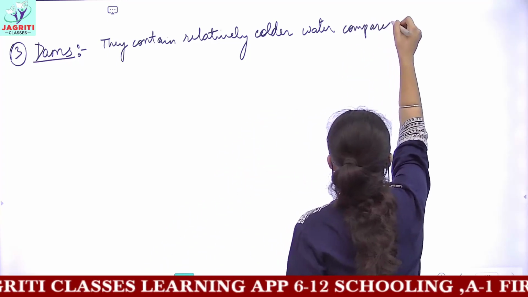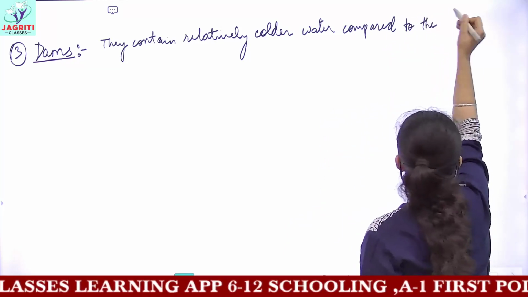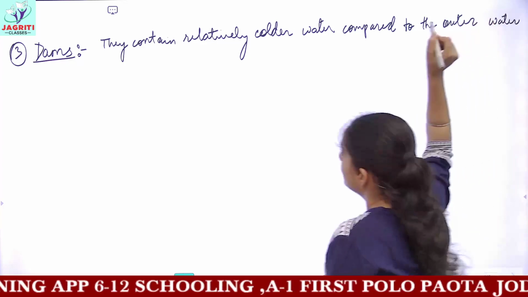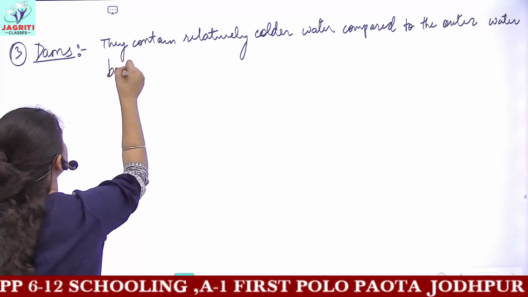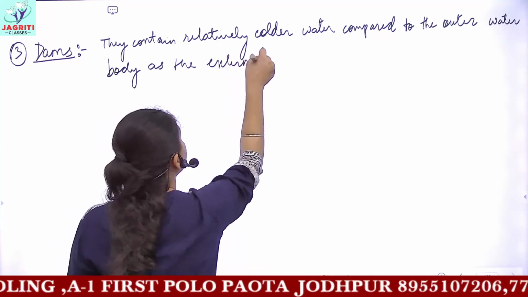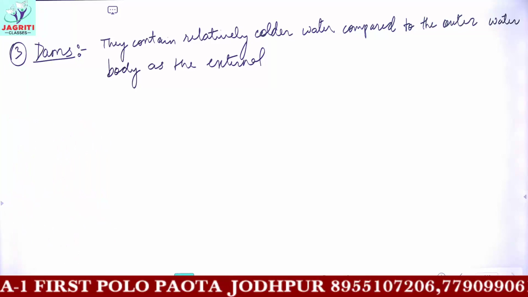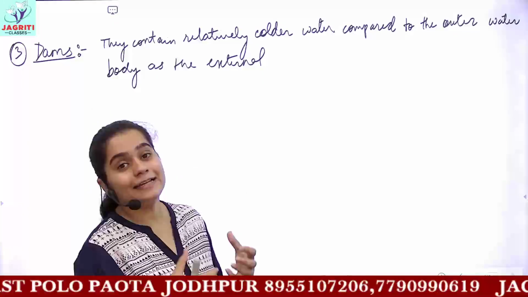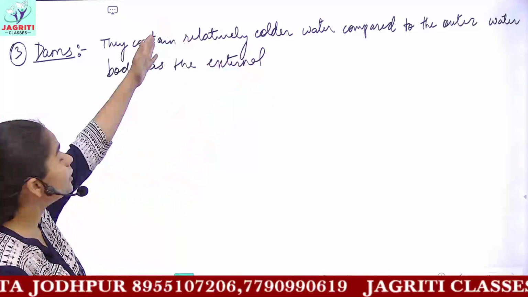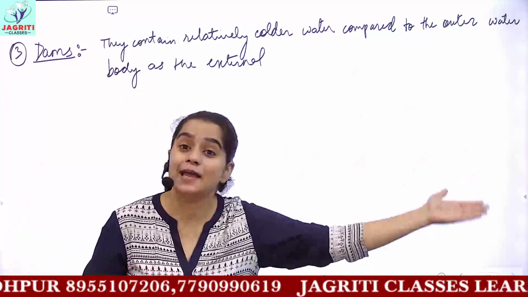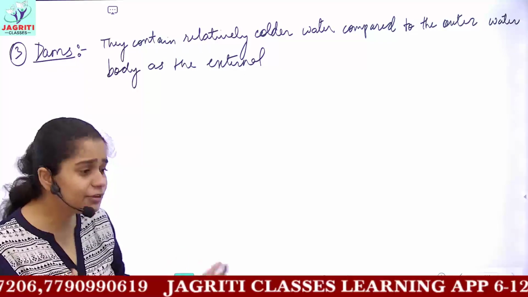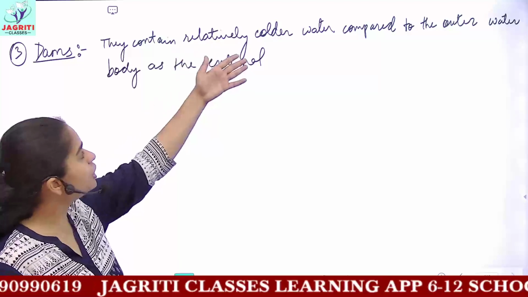compared to the outer water body, as the external or outer water body present in the environment is receiving the sun's heat. Okay, so it has a higher temperature compared to the water stored in the dams, or you can even say the underground water which is stored. The temperature of both these waters is different.